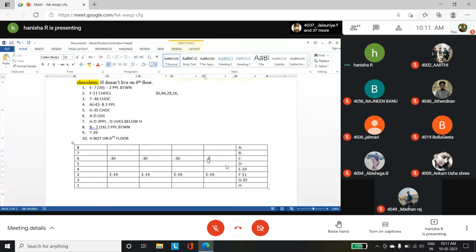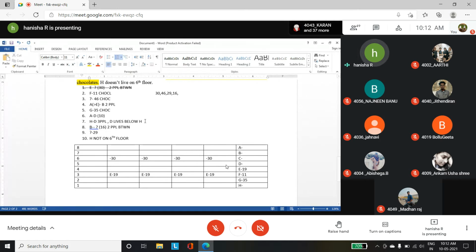Next, F has 11 chocolates. Someone has 46 chocolates. We do not know. A has chocolates greater than E. And between A and B, you have 2 people.